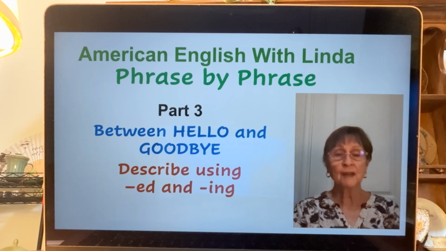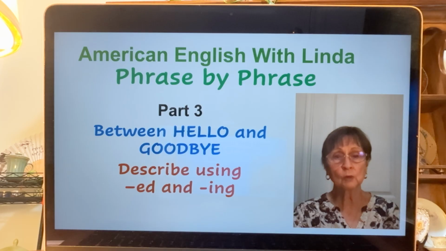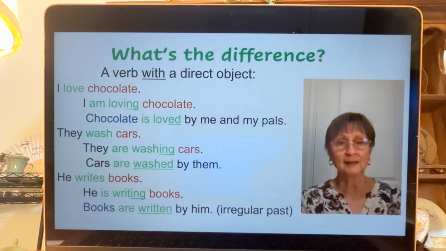But I found this one a little bit difficult to explain, so I'm suggesting that if you don't understand my explanation, just read the sentences over and over, and that will teach you the lesson without the explanation so much, but I will give you the explanation.